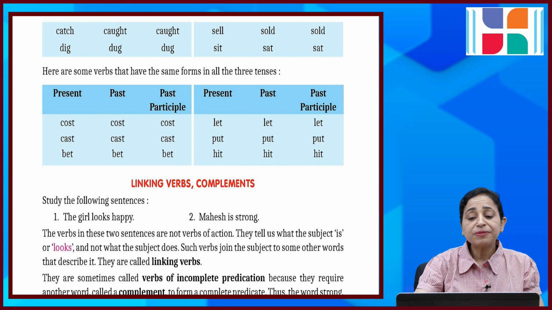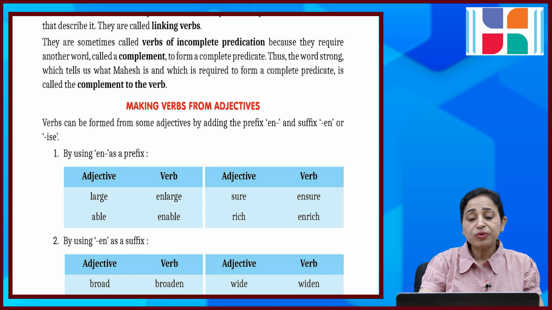Such verbs join the subject to some other word that describes it, and they are called linking verbs. They are sometimes called verbs of incomplete predication because they require another word called a complement to form a complete predicate. Thus the word strong, which tells us what Mahesh is and which is required to form a complete predicate, is called the complement of the verb.